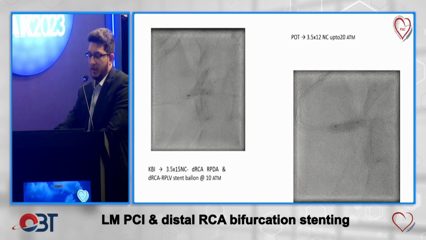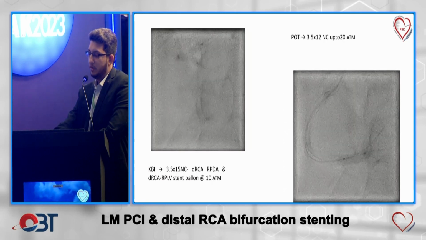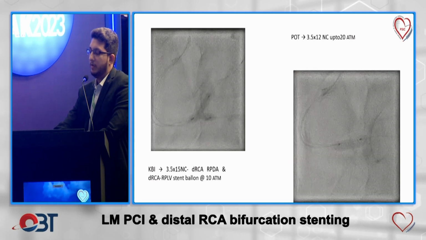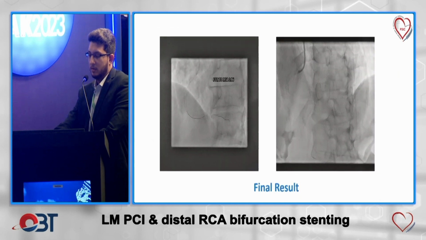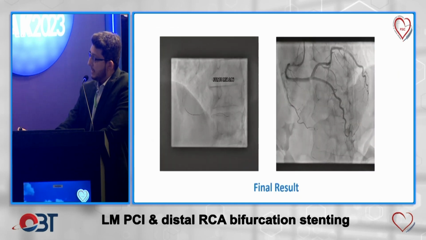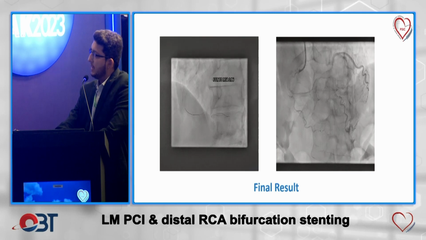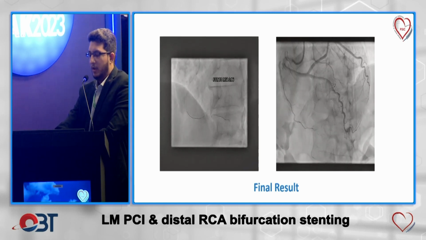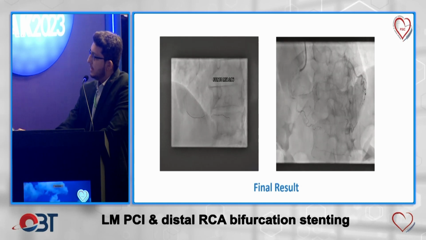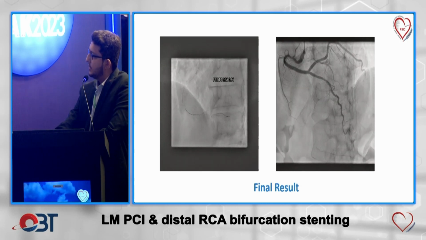The KBI was done simultaneously at 10 atmospheres. Post-dilatation was done with a 3.5x12 NC up to 20 atmospheres. For the proximal to mid stent, which had the mild to moderate ISR, FFR was done, which showed 0.86, that is negative. So it was kept as it is, and this was the final result of the RCA.